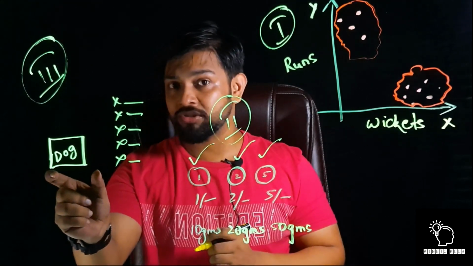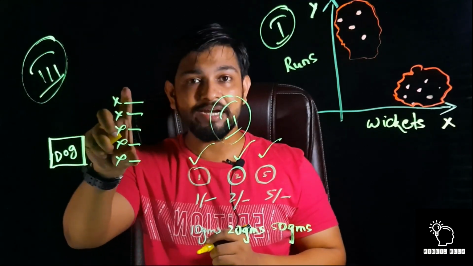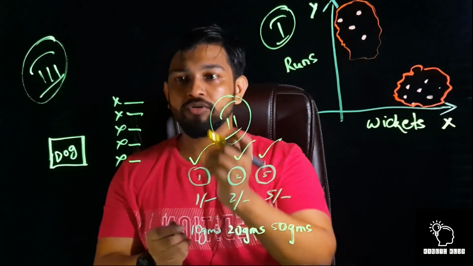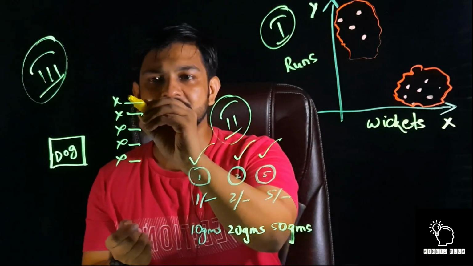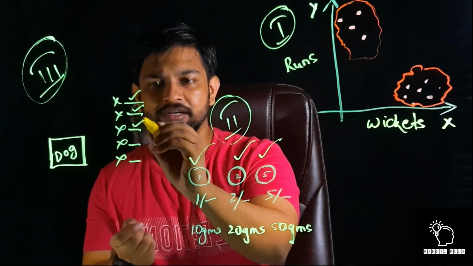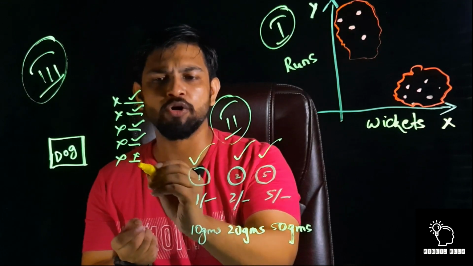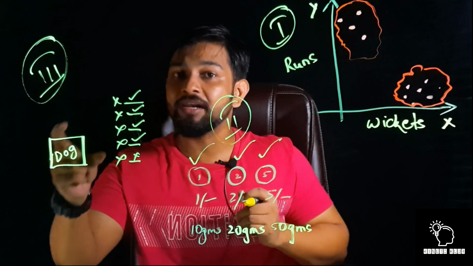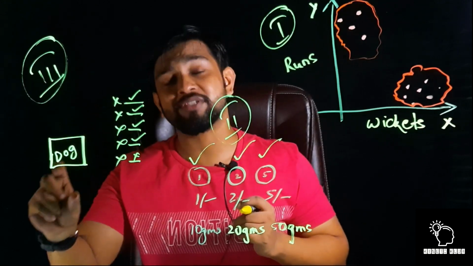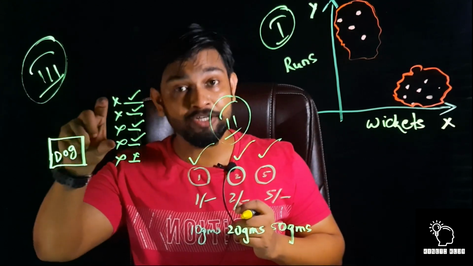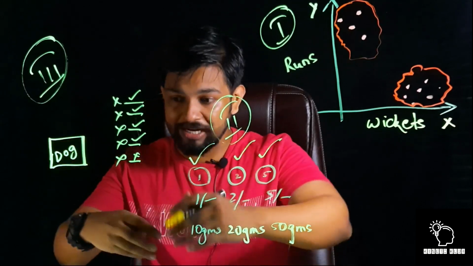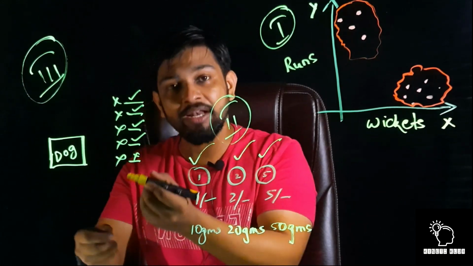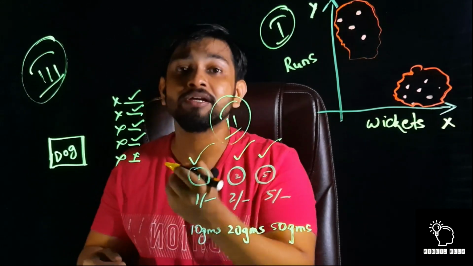Now this dog image is being shown to 5 people, and they will tell whether it is a dog image or not. The first person will say yes, it's a dog image. The second, the third, the fourth and the fifth person will say no, it's not a dog image, it's a cat image, for example. So the machine learns that since 4 people have said it is a dog image, the image is a dog.